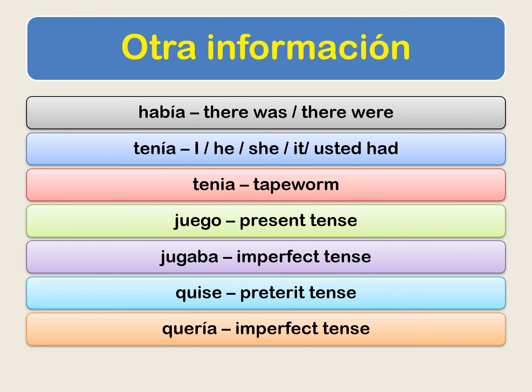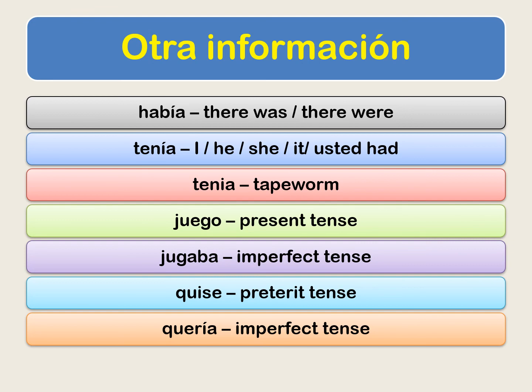Alright, another important one that we need the accent on I'm going to show you here is tenía, the correct way to say it for what we're talking about here. It means I had, or he had, or she had, or it had, or the usted form, you formal had. But notice if I don't put my accent on tenía, then it's tenia, and that changes the meaning to tapeworm. So that's a really different meaning, so that's why it's so important to make sure you have your accent there.